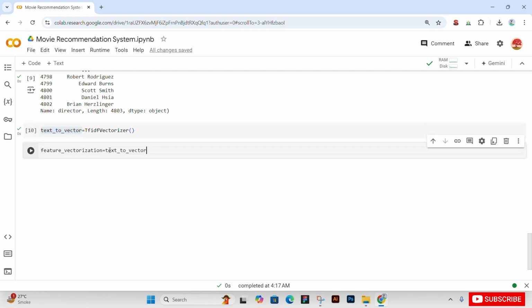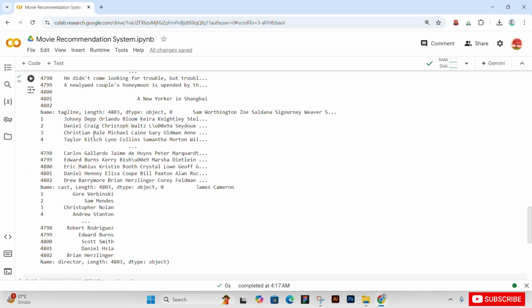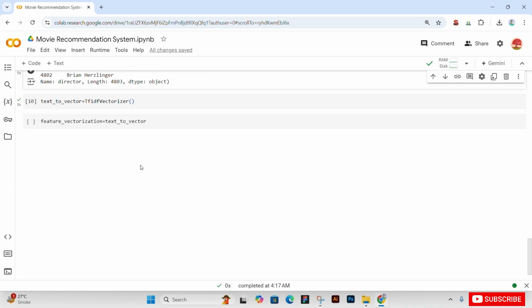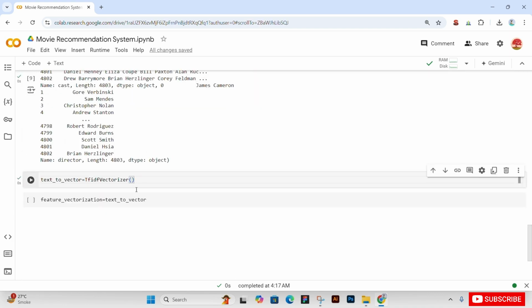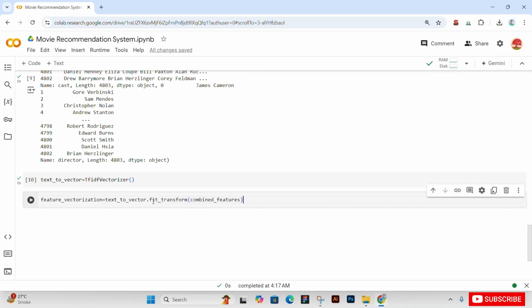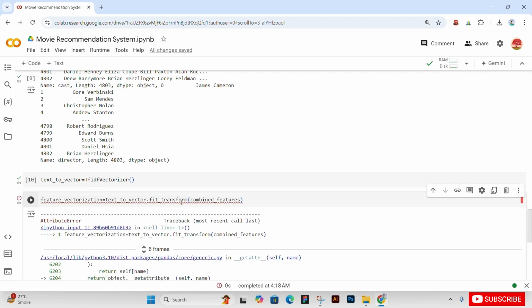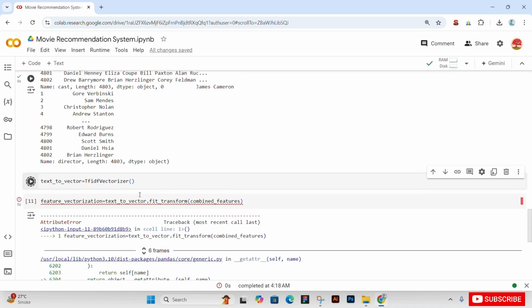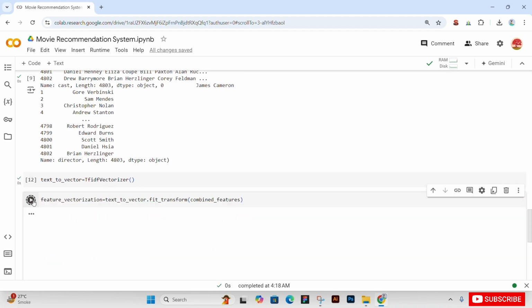So the text to vector variable, in which our TF-IDF vectorizer has been stored, we give it our combined features variable name, with fit transform, meaning convert our combined features by fitting and then transforming with the vectorizer. So now what is the issue?